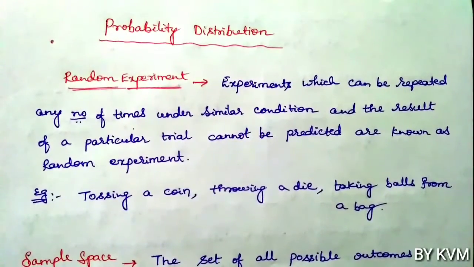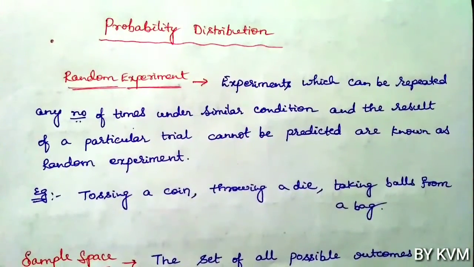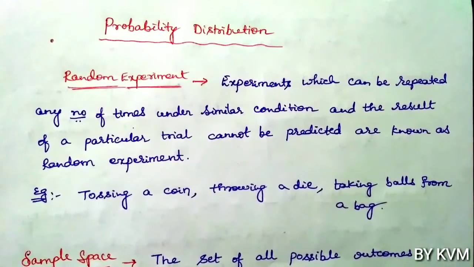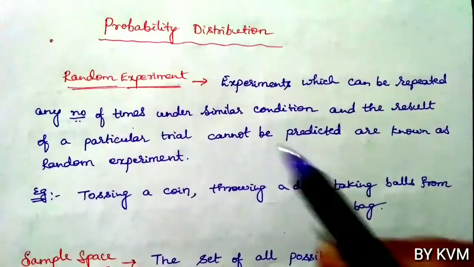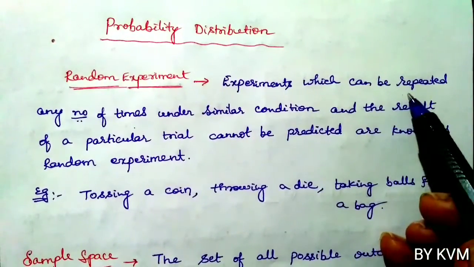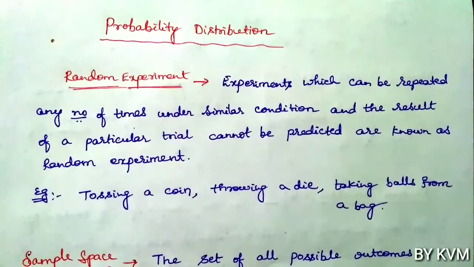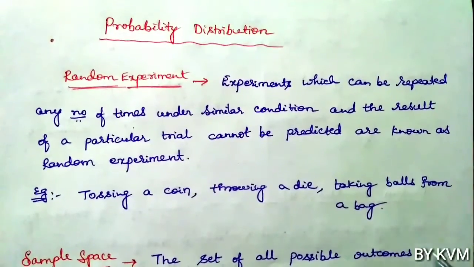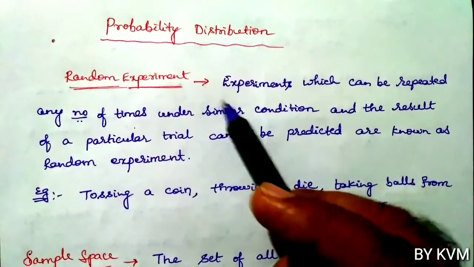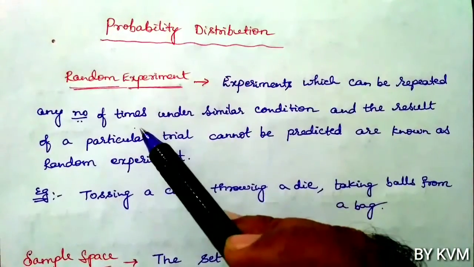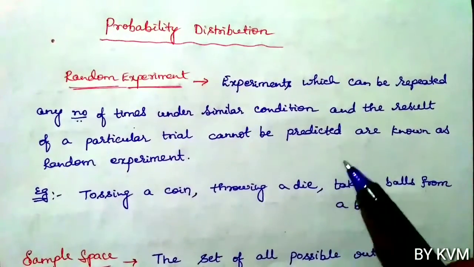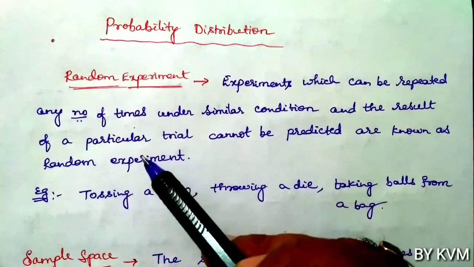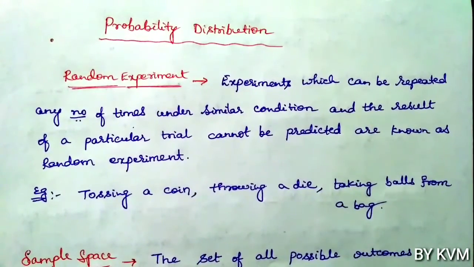Probability distribution. Now before going to the distributions, let us understand some basic definitions which are very essential to solve the problems in this module. Random experiment: experiments which can be repeated any number of times under similar conditions, and the result of a particular trial cannot be predicted, are known as random experiments. So random experiments are those experiments which can be repeated many times under similar conditions, but the result of a particular trial cannot be predicted.